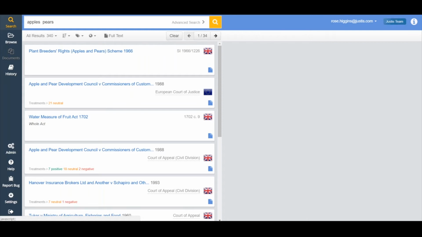So to do that, if I put W/, I can then choose how many words apart, so I want to find cases where the word apples appears within 5 words of the word pears, or for example within 10 words of the word pears.